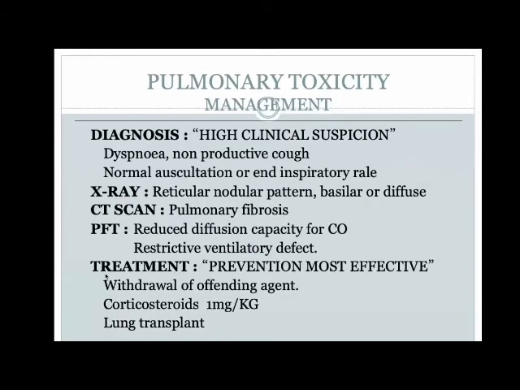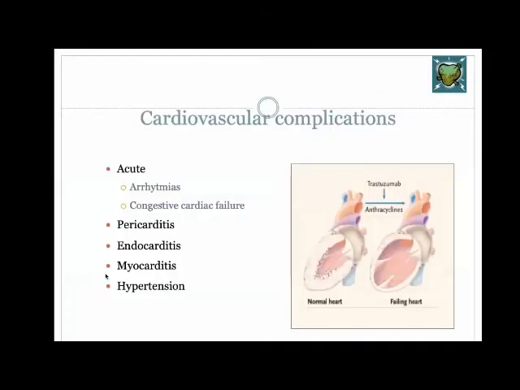And you need to have a high clinical suspicion the patient will develop dyspnea. You may have end inspiratory rales. On the CT scan, you will see evidence of pulmonary fibrosis. And what you need to do is stop that agent. You can't give bleomycin again if a child has developed pulmonary toxicity.